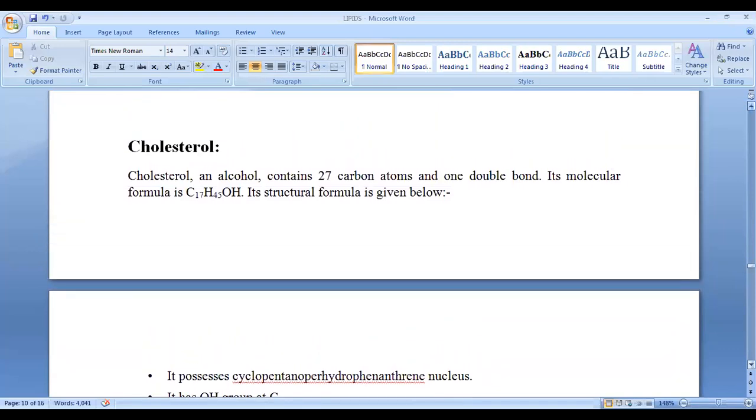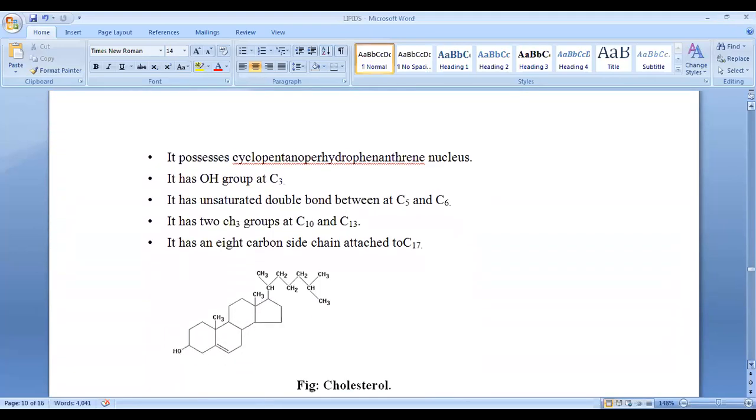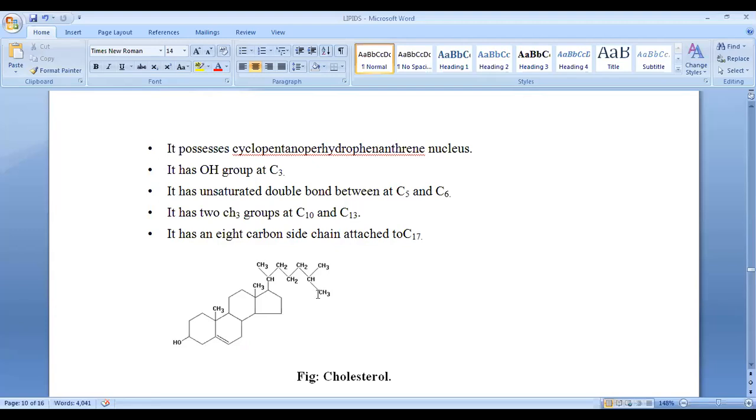So what is cholesterol? Cholesterol is an alcohol containing 27 carbon atoms and a double bond. Its molecular formula is C27H45OH. So we'll go into it later on. You can see this is the structure of cholesterol. So this is one ring, this is another ring, and here is a double bond, and here is an OH and CH3. There is another hexa ring, and there is a penta ring, CH3. This is the structure of cholesterol.